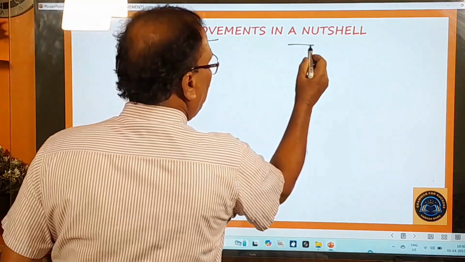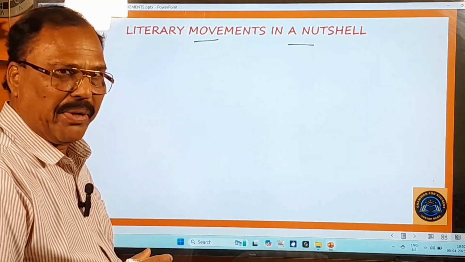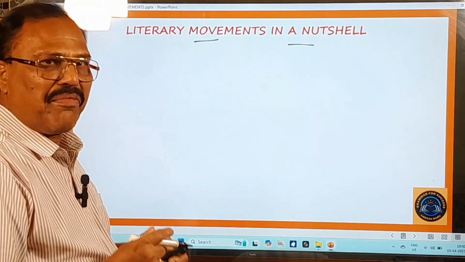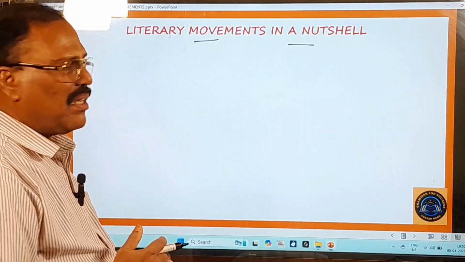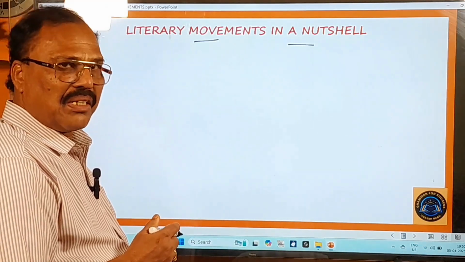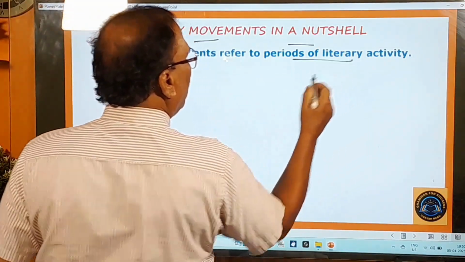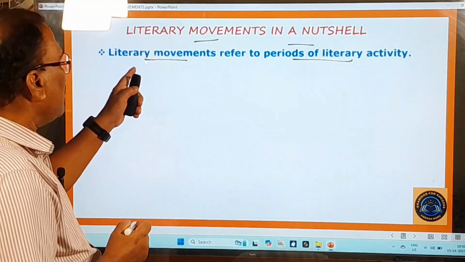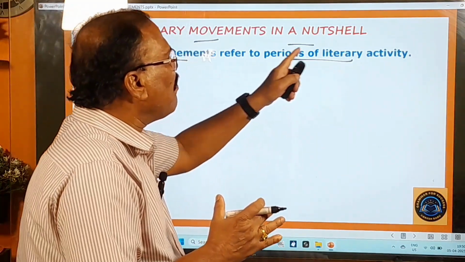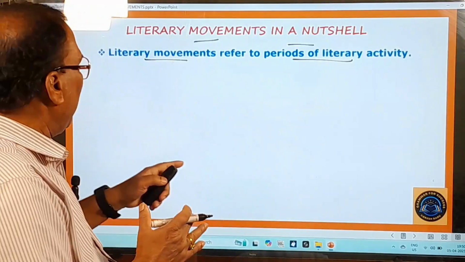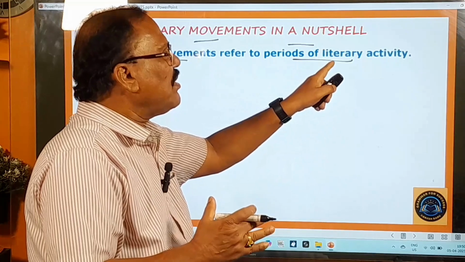Literary movements in a nutshell. Before I take up this very interesting and important topic, I would like to give you a few very important introductory points about these literary movements. Come on, let us look at all those introductory points. Pay attention. Literary movements refer to periods of literary activity. That means all the literary movements are nothing but the periods of literary activity.